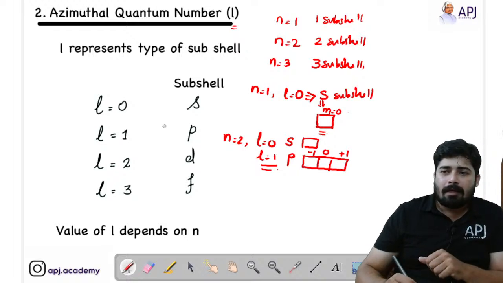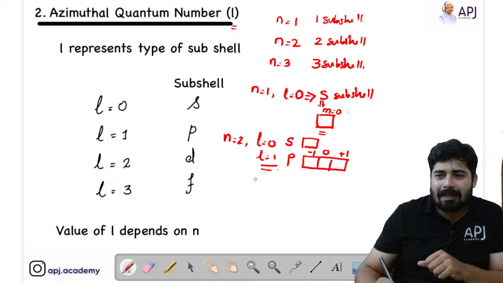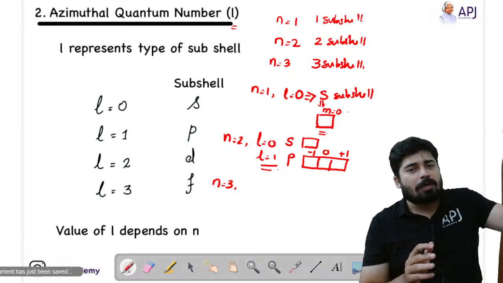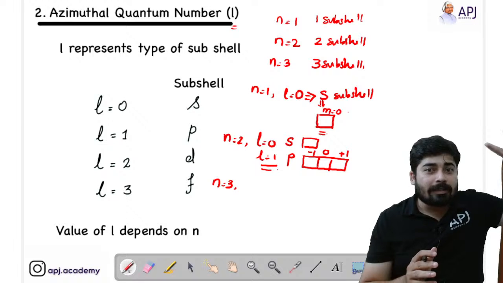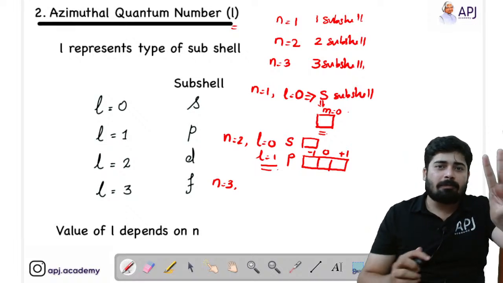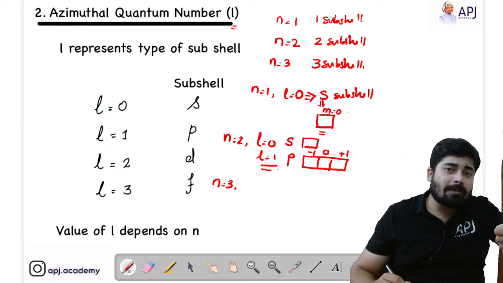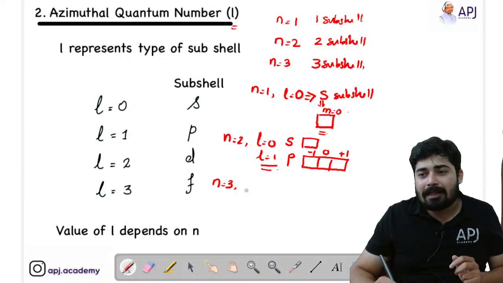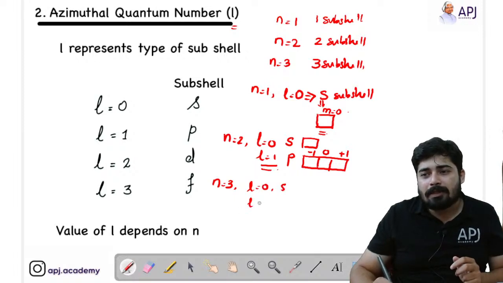Okay, now let's move on to the next one. If I am talking about the third shell, how many subshells are possible? If the shell number is 3, it will have 3 subshells: S subshell, P subshell and D subshell. The S subshell is L equal to 0, the P subshell is L equal to 1 and the D subshell is L equal to 2.